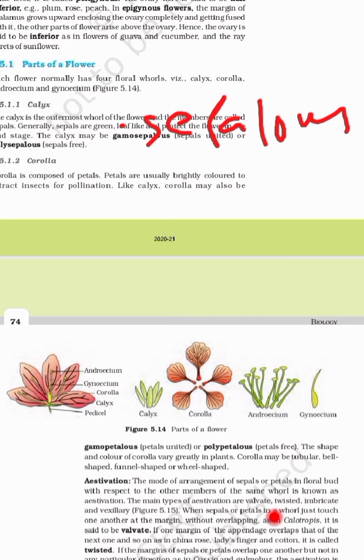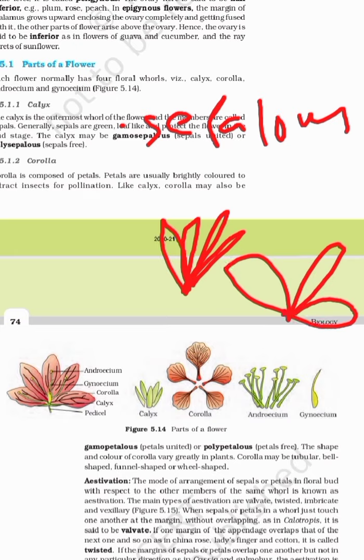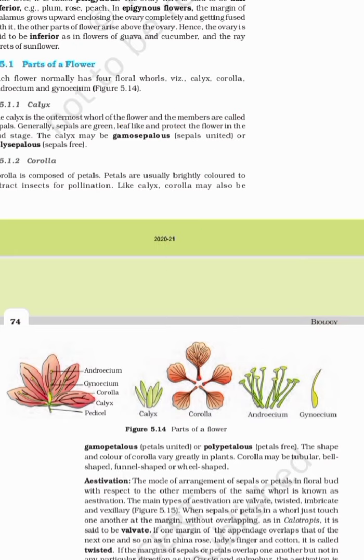Corolla may be tubular, bell shaped, funnel or wheel shaped. Some flowers are tubular, some bell shaped, some funnel shaped. Gamo means joined together, and poly means they are separate from each other.